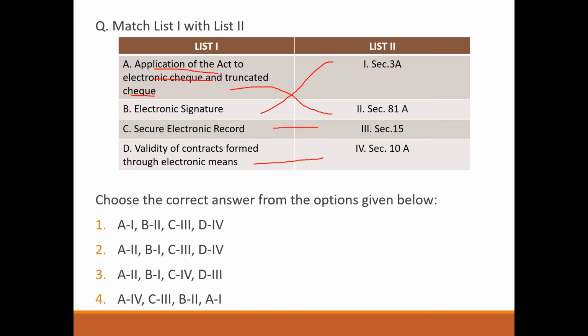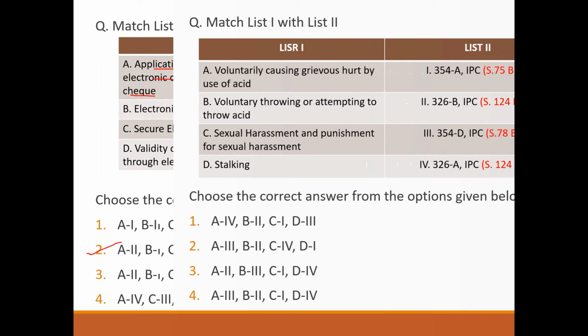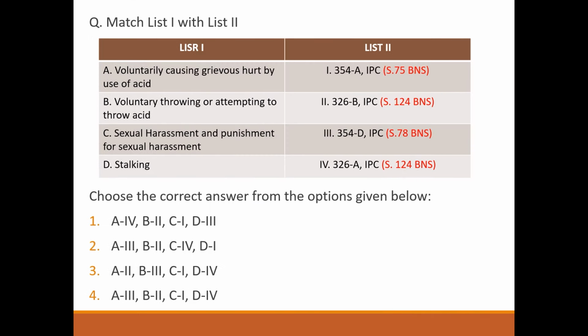Next question. Match the following. Voluntary causing grievous hurt by use of acid, Section 326A IPC. Voluntary throwing or attempting to throw acid, Section 326B IPC. Sexual assault and punishment for sexual harassment, Section 354A IPC. Stalking, Section 354D IPC. So answer will be option number 1.